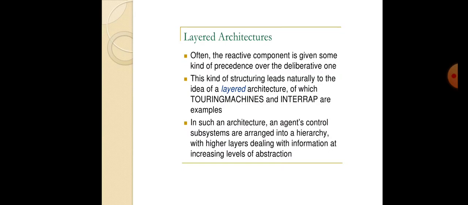Each layer acts like an agent and produces suggestions for the actions to be performed. Vertical layering: sensor input and action output are dealt with by at most one layer each, increasing the levels of data structure.